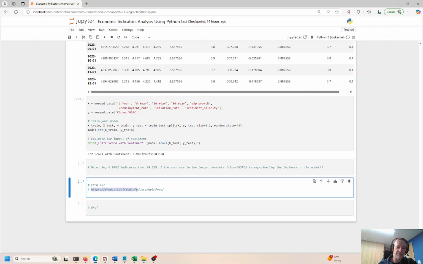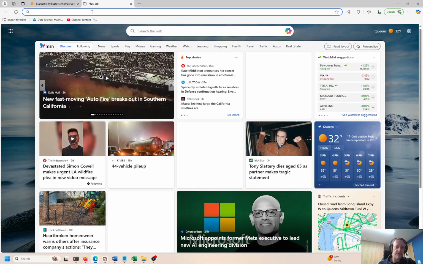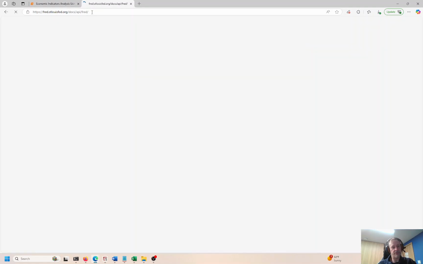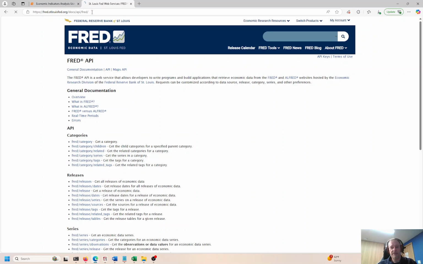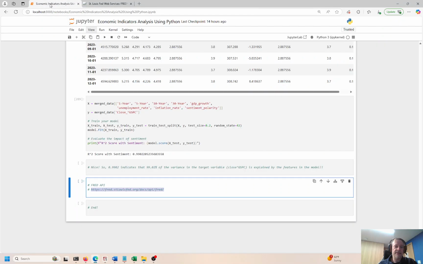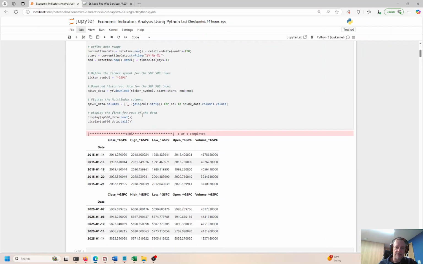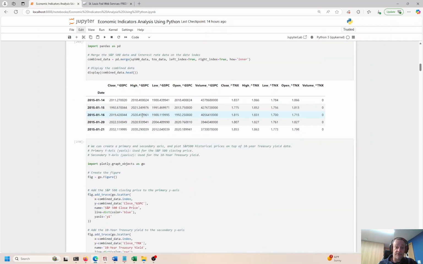So here's the Fred API. You can go here, get a free API key. I would encourage you to do that. Once you get that, all this code will run perfectly fine. I am not going to run the code because I can't share mine with you. When you go here, there's something here, API or something. Did I spell it right? So you have the categories, related series, tags, everything is in here. Okay, so go ahead and get that API key when you get a chance and everything will run fine. Aside from that, that's the only thing you need, the API key.